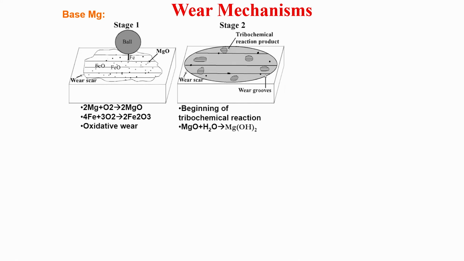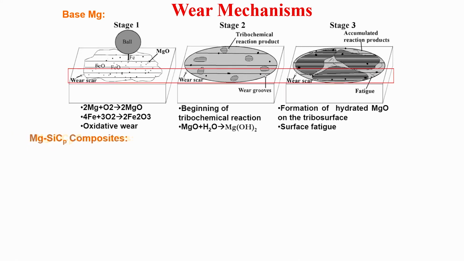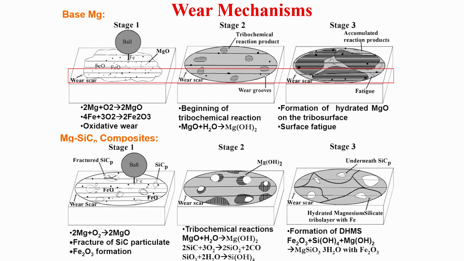What is DHMS? I will come back to this in this particular slide here. Essentially, DHMS stands for dense hydrated magnesium silicate, where D stands for dense. So, dense hydrated magnesium silicate has a chemical composition Mg3Si4O10(OH)2·H2O.